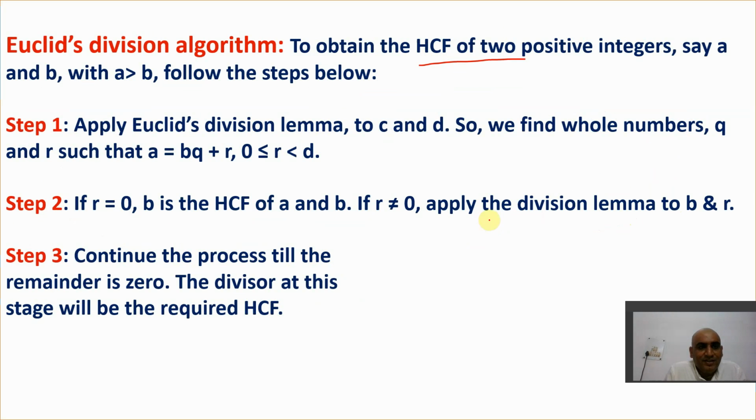For this, Euclid's division algorithm will help you a lot. It is helpful to obtain the HCF of two positive integers, say A and B, with A greater than B. Follow the steps below. We'll use it with the help of an example. With that particular example, we get to know how to find the HCF.